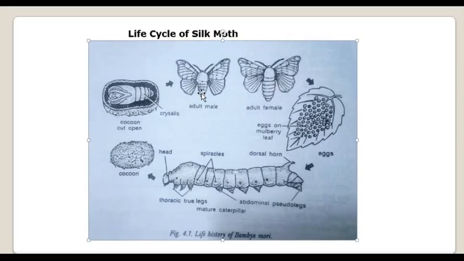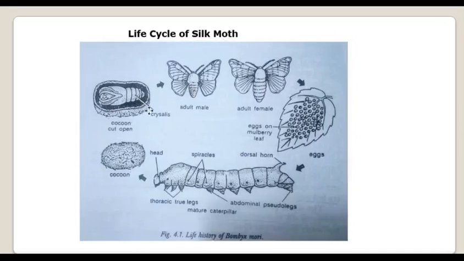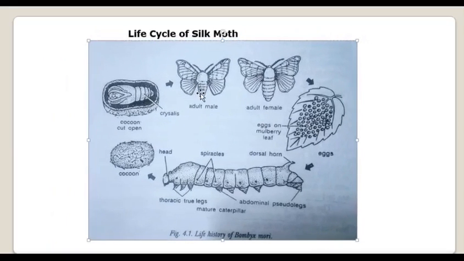They mate only a few hours after their birth. Once they hatch out from the pupa, within a few hours they start mating, and the mating lasts for a few hours, right? And after mating, the females start laying eggs.